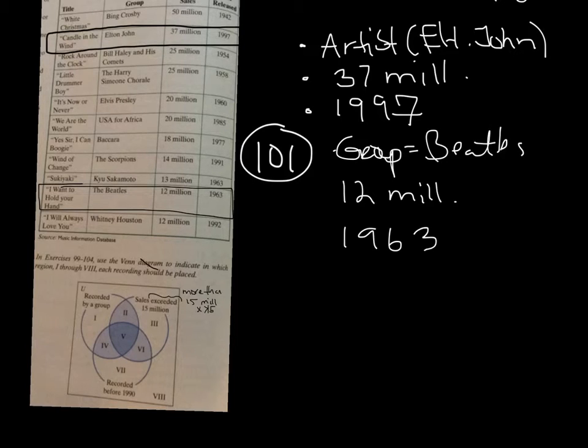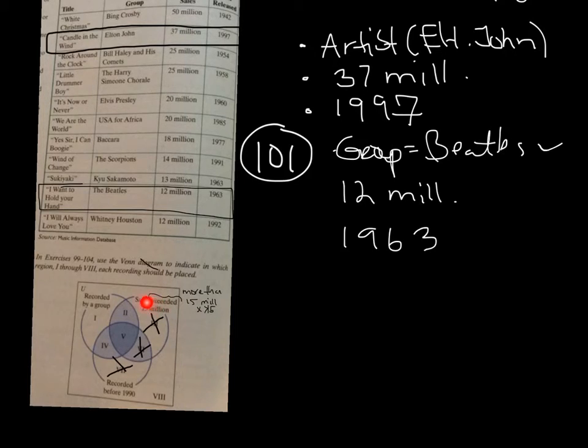So this is definitely a group, so recorded by a group. So it has to be 1, 2, 4, or 5. So automatically it can't be any of these. It's not going to be this region or this region, just because we know it's a group. Okay, so 12 million.